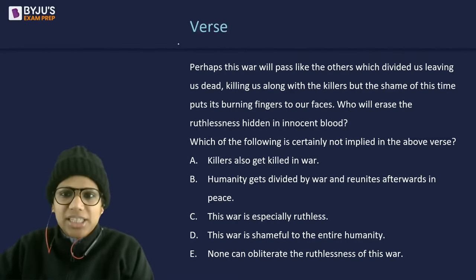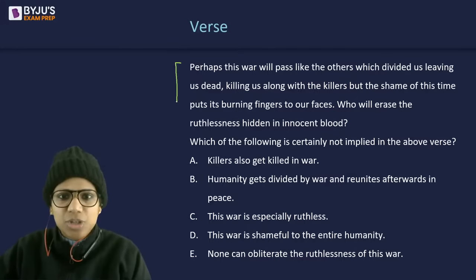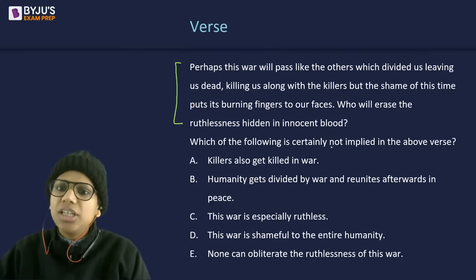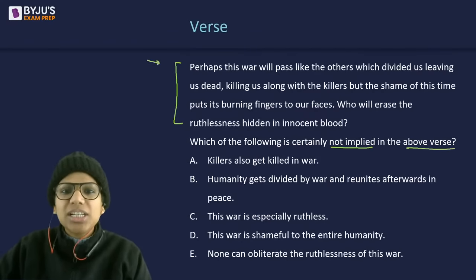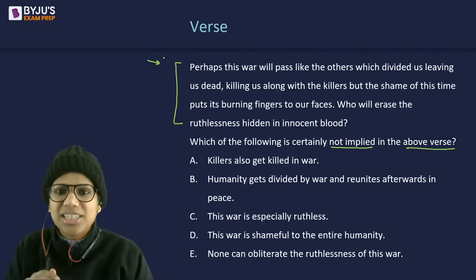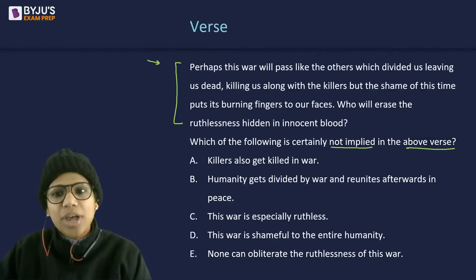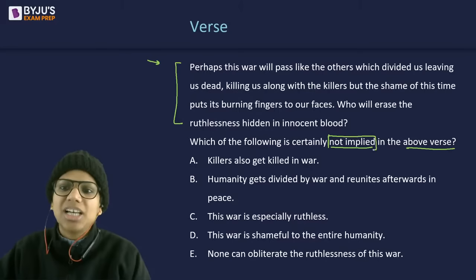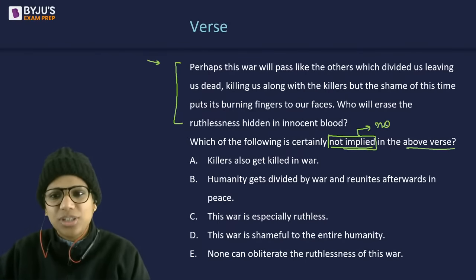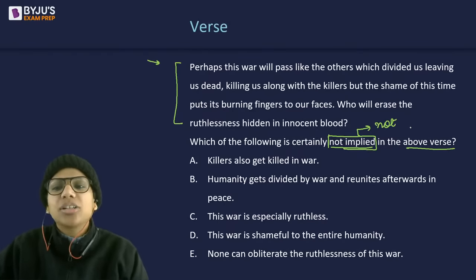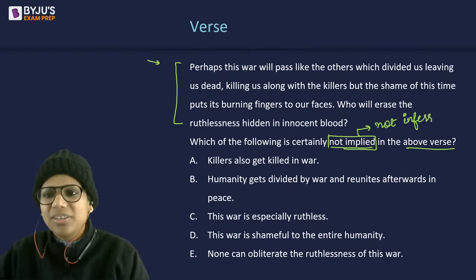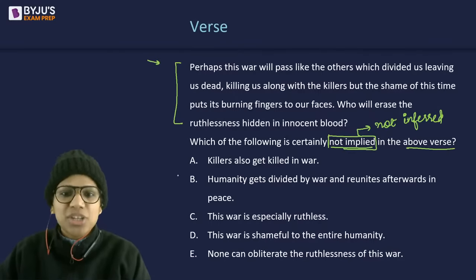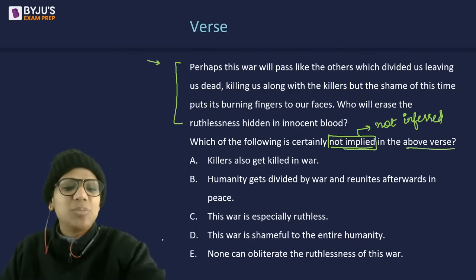Now let's have a look at this. So this question is a previous year's XAT question and it was framed like this. Which of the following is certainly not implied in the above words? And if you see, it's slightly poetic, slightly literary in nature. However, the question that has been ultimately asked from it is a critical reasoning question only. What cannot be concluded? What has not been implied? What cannot be inferred from the above words? So look at these five options and tell me the answer.